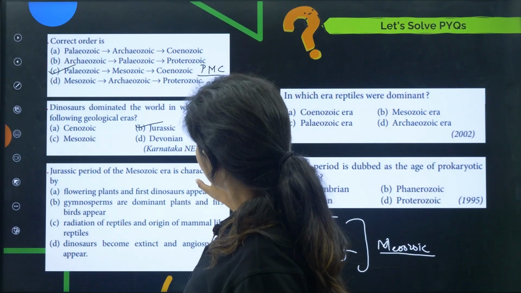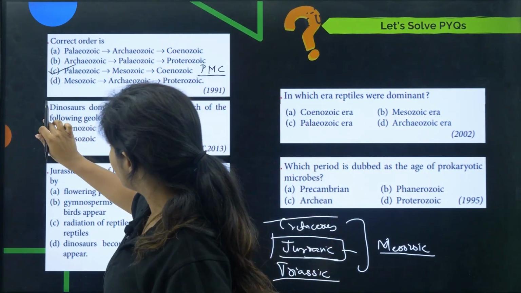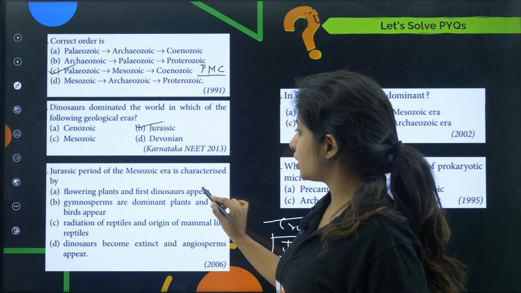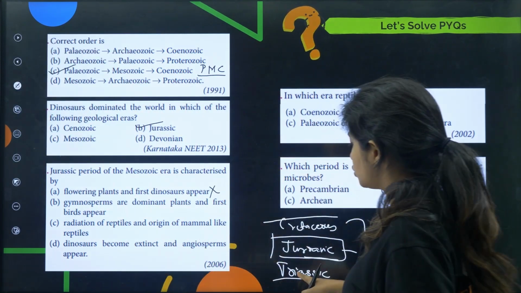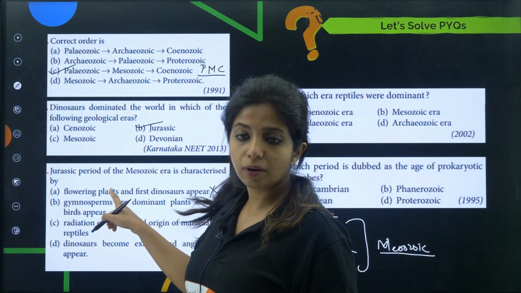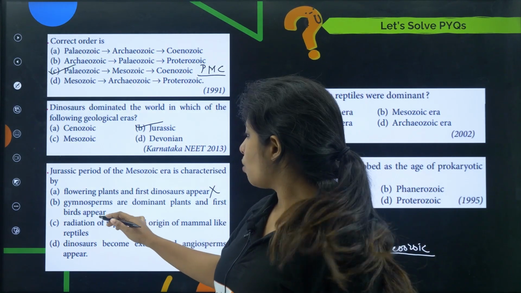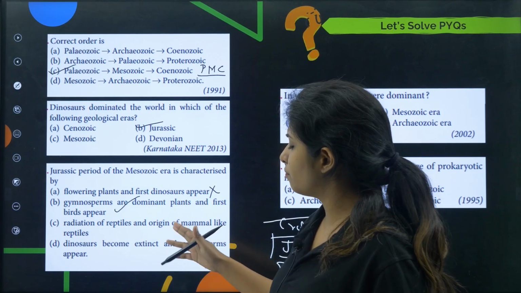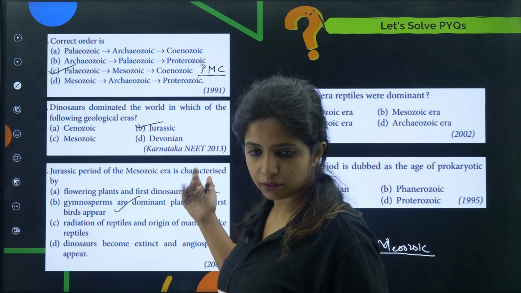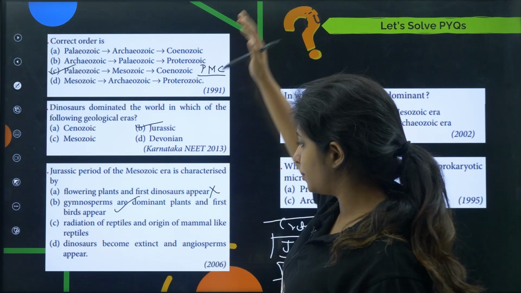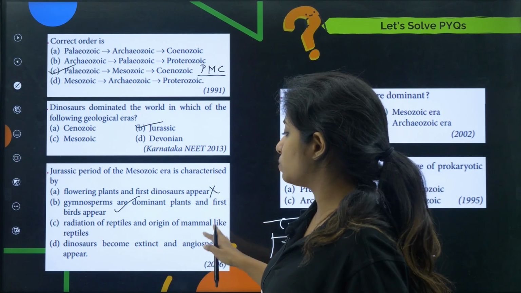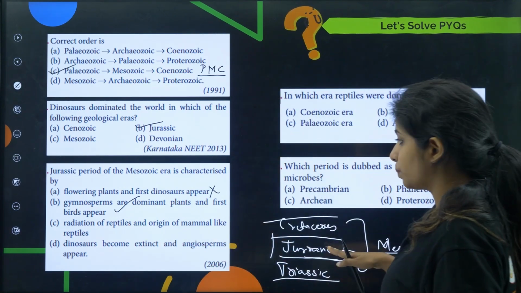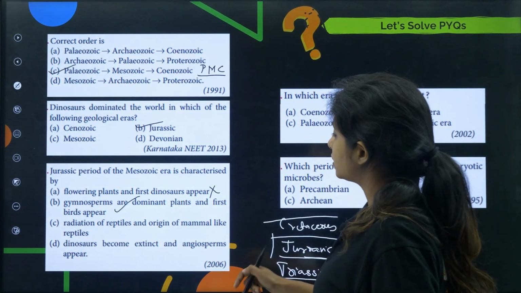I know it's a bit tricky to learn, but if you know the knack, you will be able to do it. Flowering plants and first dinosaurs appeared, no children, the first dinosaur appeared in the Triassic era. Flowering plants came very late. Gymnosperms are dominant plants, this becomes the correct answer. Radiation of reptiles and origin of mammal-like reptiles, no children, this came later. You saw that mammals were at the end. Dinosaurs become extinct and angiosperms appear, again no. Dinosaurs cannot become extinct in the Jurassic period, they were dominant in the Jurassic period. So that is again wrong.